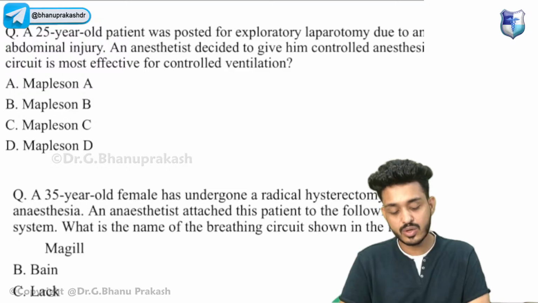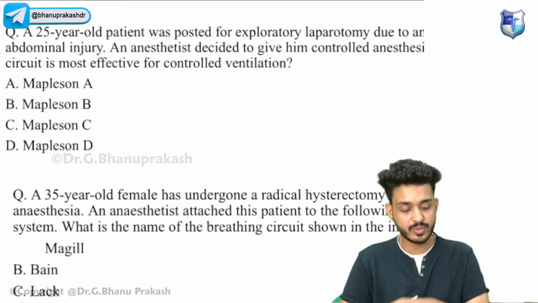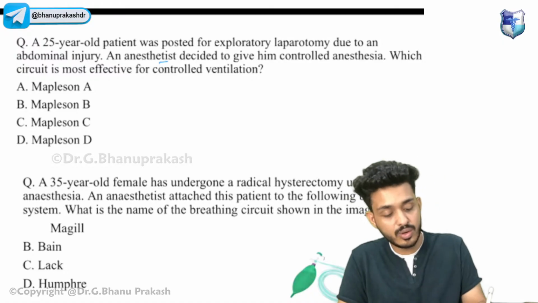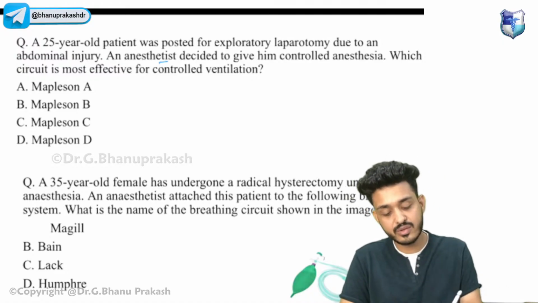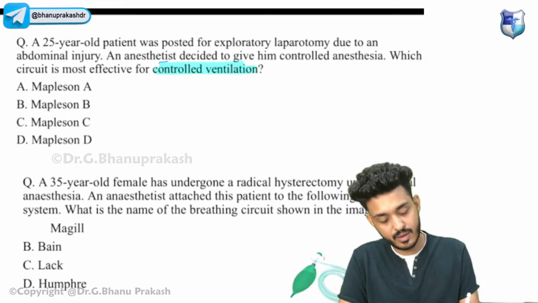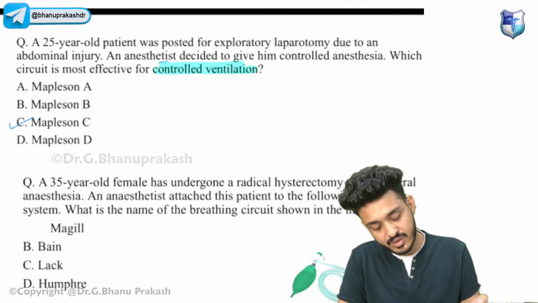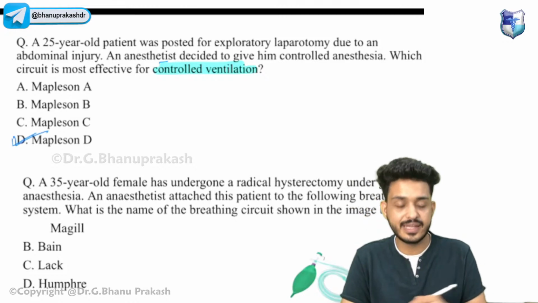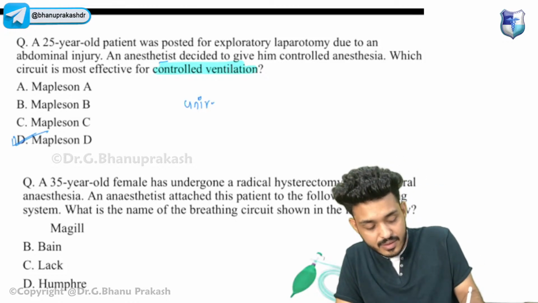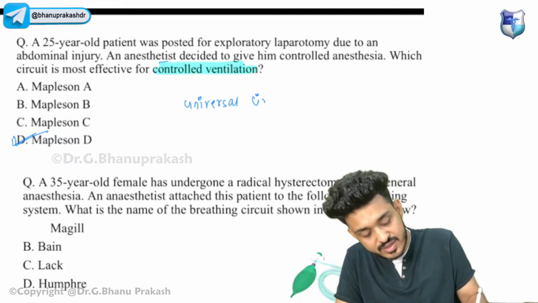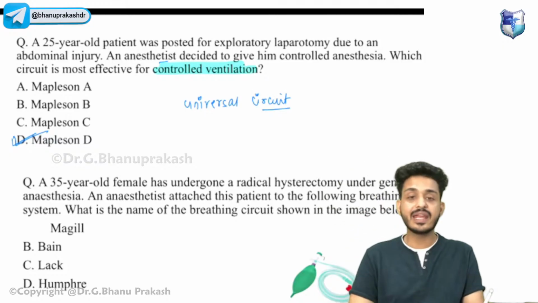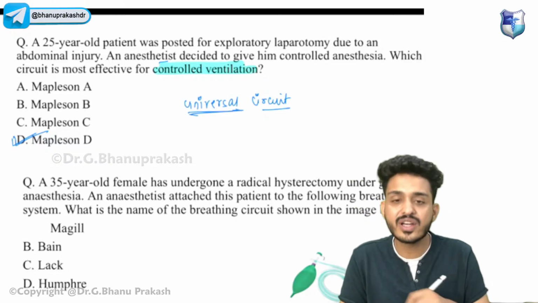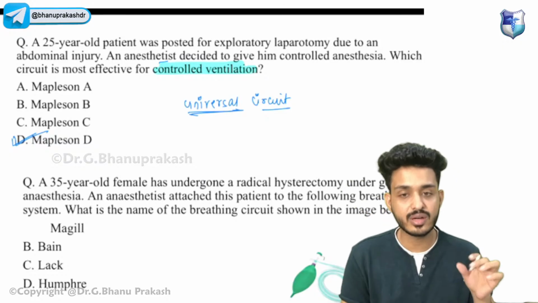A 25-year-old patient was posted for exploratory laparotomy due to an abdominal injury. An anesthetist decided to give him controlled anesthesia. Which circuit is most effective for controlled ventilation? Your answer will be D, guys. Remember, guys, Mapleson D is the universal circuit. If we do not have Mapleson A, we can always use Mapleson D in the cases of spontaneous ventilation also. Mapleson D is known as the universal circuit.